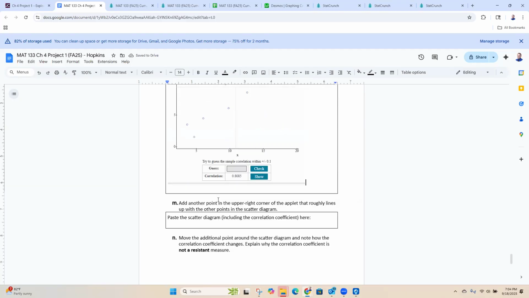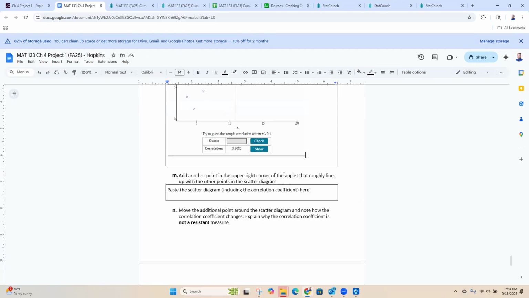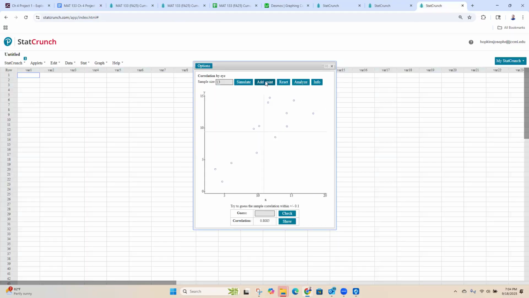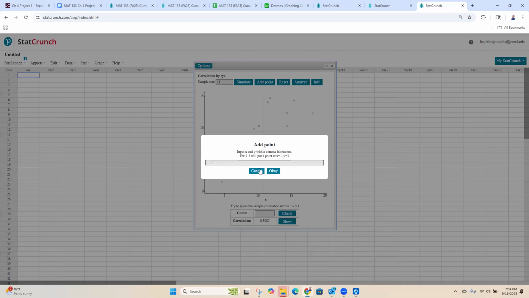All right. Add another point in the upper right corner that roughly lines up with the other points, and then put another picture. So we want a new point. To do that, in StatCrunch, you hit add point, and it's going to ask where you want that point. This is the X value, this is the Y value, so it's going to be something comma something.